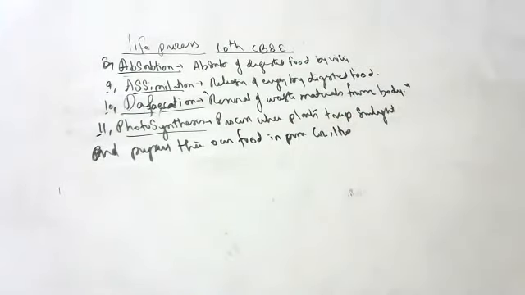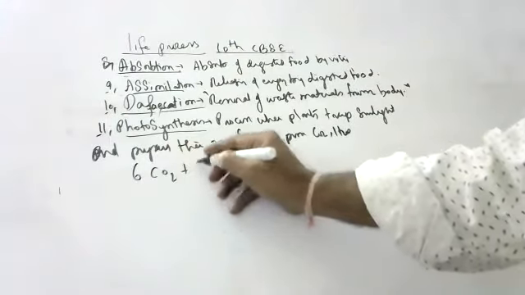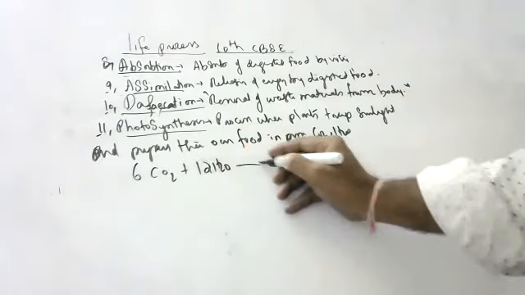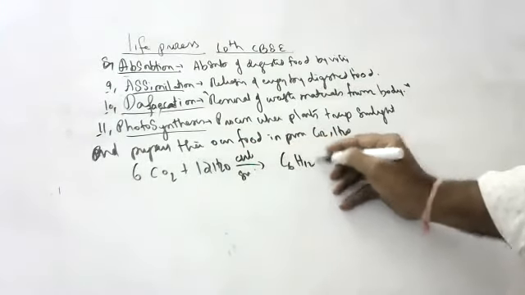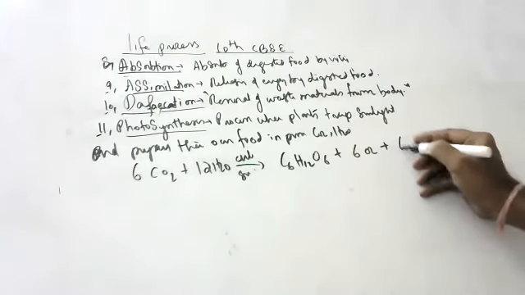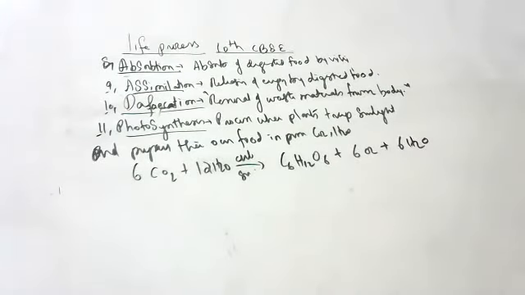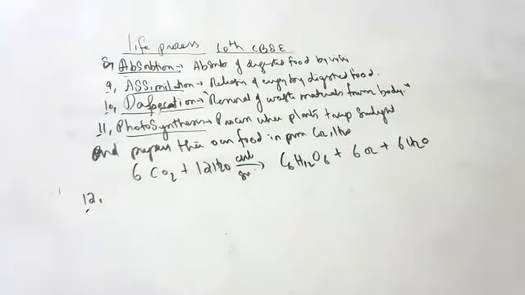Without the reaction, zero marks, children. Compulsory, you should write the reaction. Please remember: 6CO2 plus 12H2O in presence of chlorophyll and sunlight gives C6H12O6, glucose, plus 6 oxygen molecules liberated and 6H2O. Without the reaction, you will not get marks, children. Remember, you have to write it.